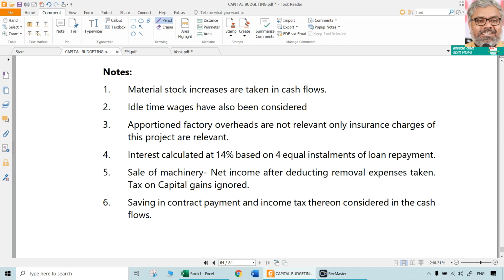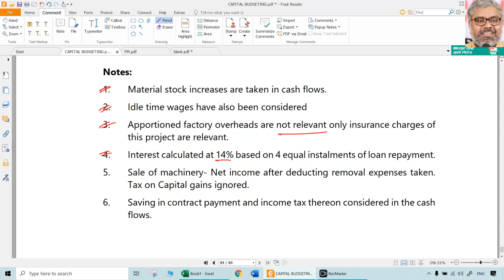And the main points which we already discussed are given as notes here. Material stock increases are taken as cash flows because of the additional working capital requirement. Idle time wages are also considered separately. Apportioned factory overheads are not relevant. Only insurance charges of 90 lakhs are relevant.